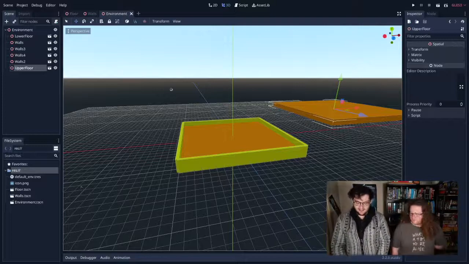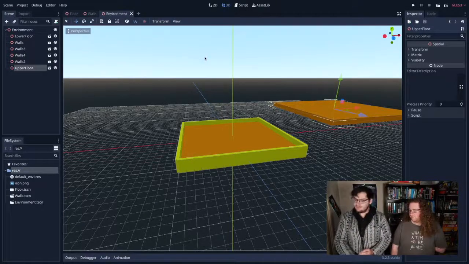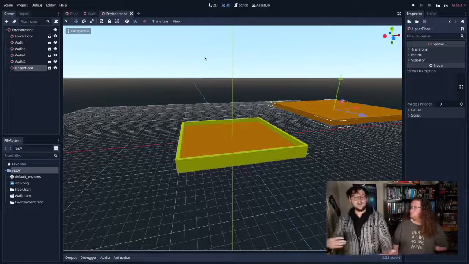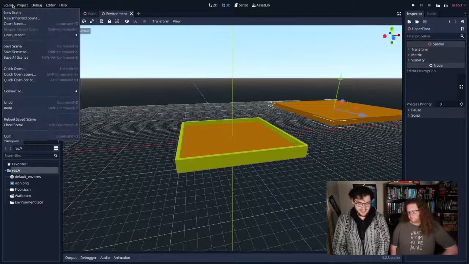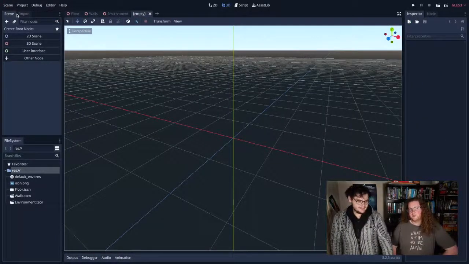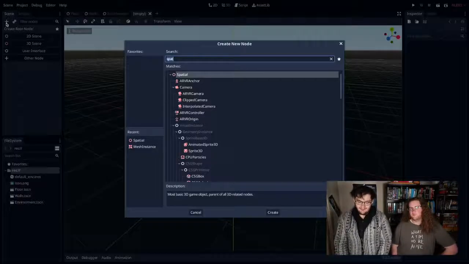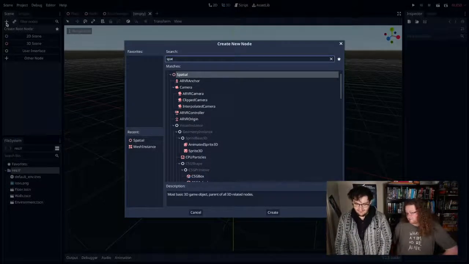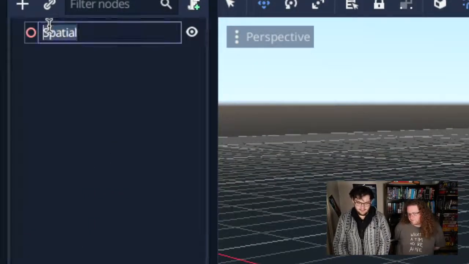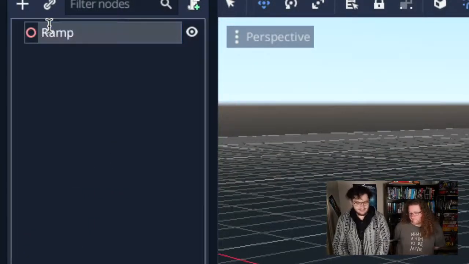So now that we have our two floors, one with walls, one without, we probably want a way to get from one floor to the other floor. So I'm going to make a new scene again. It's the first thing they teach you in game dev. Crazy. Make sure there's a way to get from one floor to another. It's actually not the first thing they teach you. New spatial node called ramp.